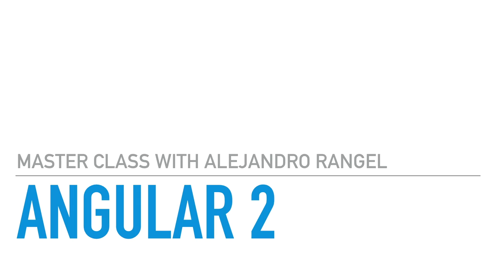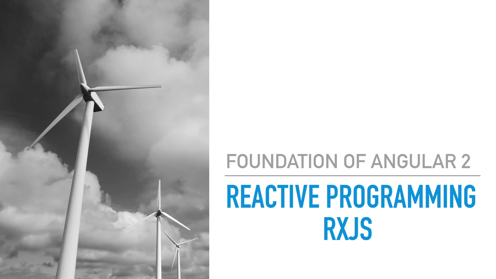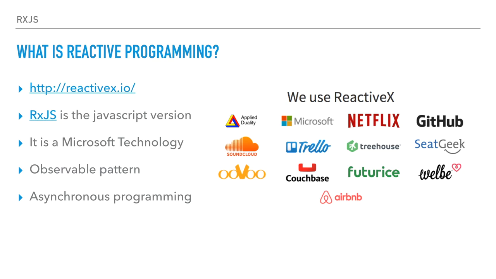In this section, we will talk about a very complex topic that is reactive programming with RxJS. So what is reactive programming? When I was designing this masterclass, everything seemed to be natural and easy to explain to any kind of developer, but reactive programming is actually a pretty advanced concept that took me several weeks, maybe one and a half months, to fully understand the concept behind reactive programming and why this is so useful in modern programming languages.